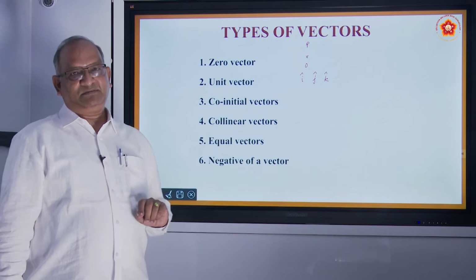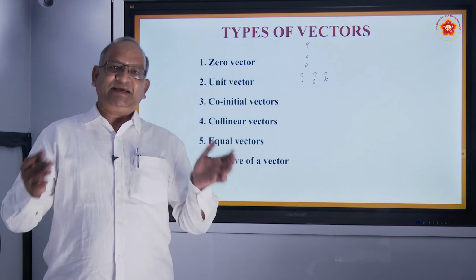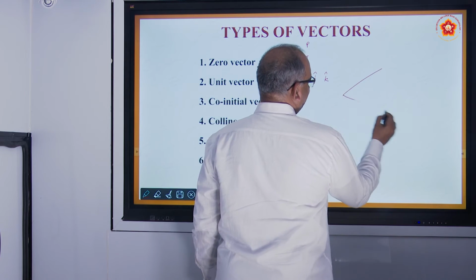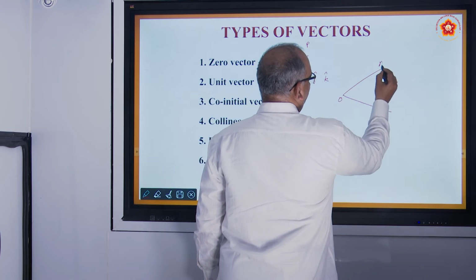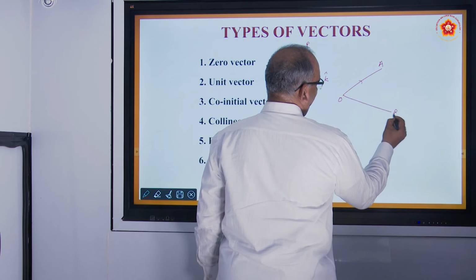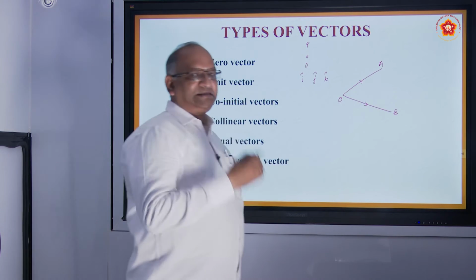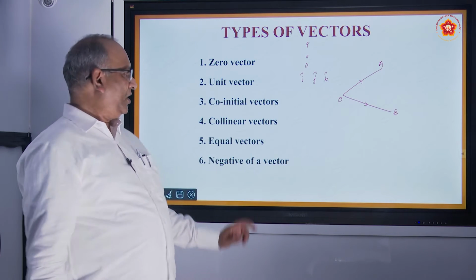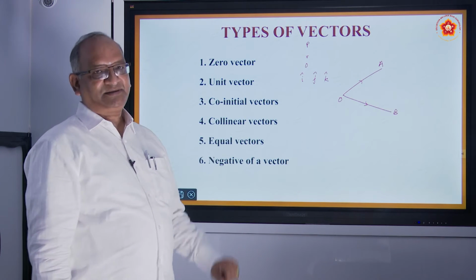Co-initial vectors. Two vectors whose initial points are same. Let us say here is a vector, here is another vector. Suppose this is OA, this is OB. Initial points are same, terminating points are different. We call them co-initial vectors.